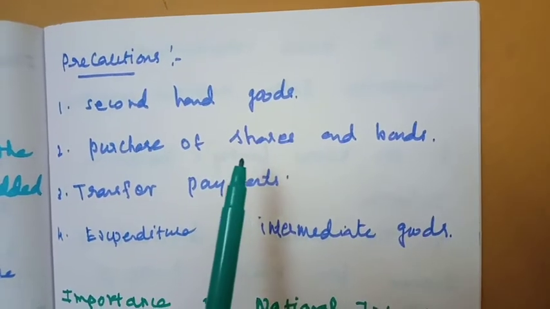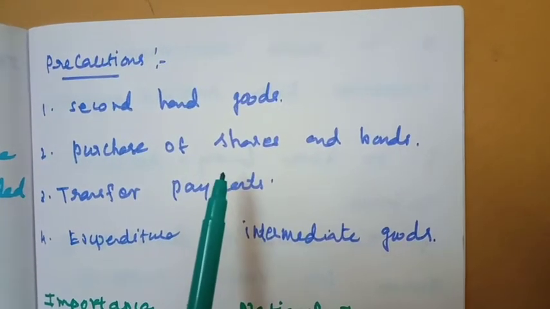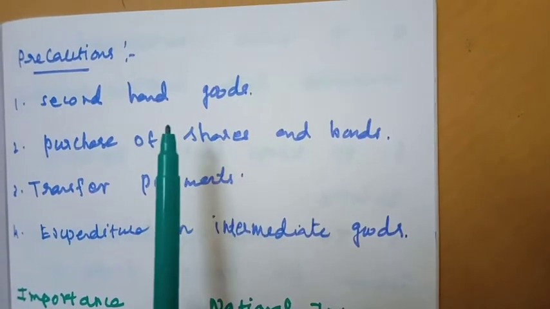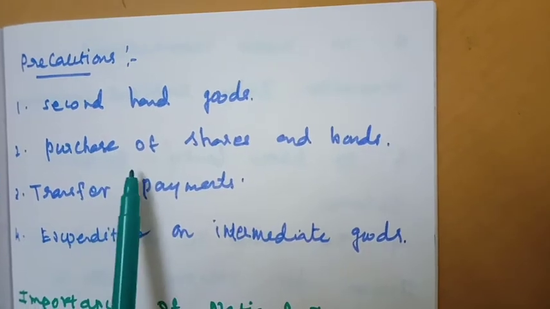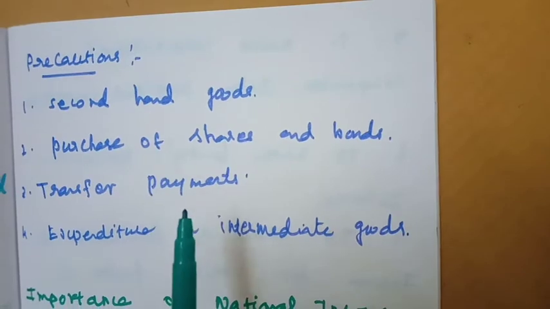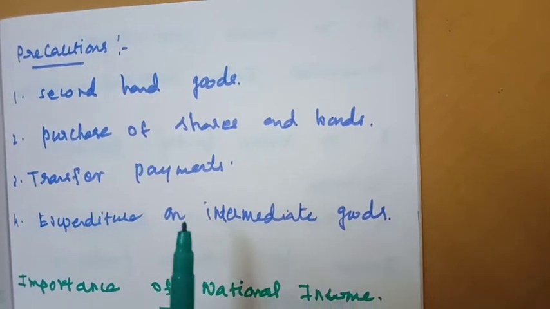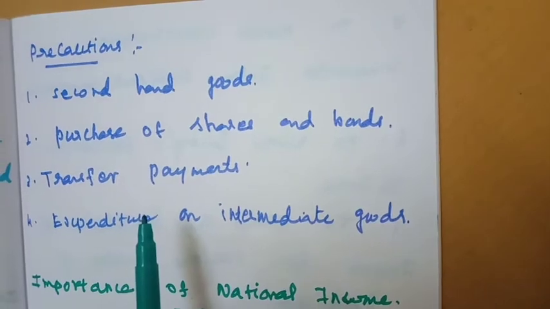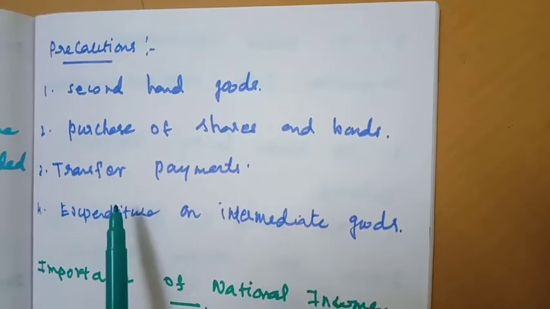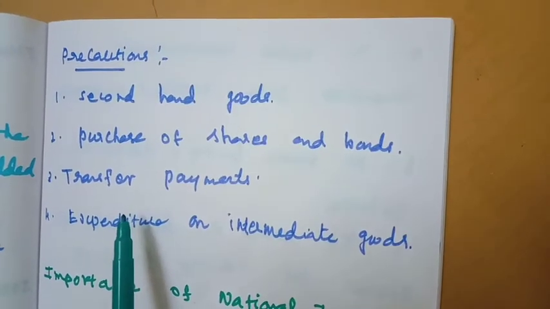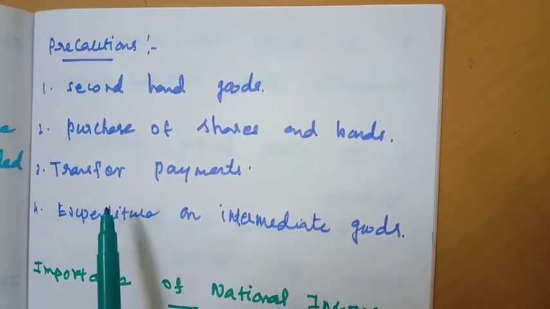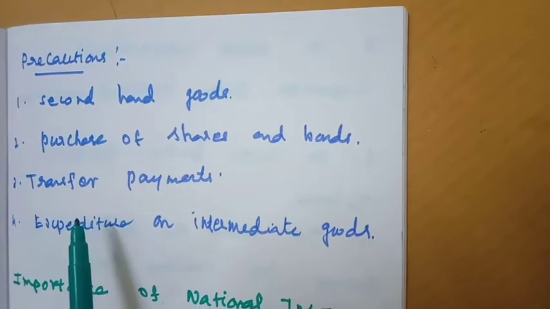The expenditure made on second-hand goods should not be included in the expenditure method for calculating national income. The second one is purchase of shares and bonds. The expenditure on purchase of old shares and bonds in the secondary market should not be included. The third one is transfer payments. Payments made by the government, like an old age pension or stipend for farmers, should not be included in the expenditure method of calculation.